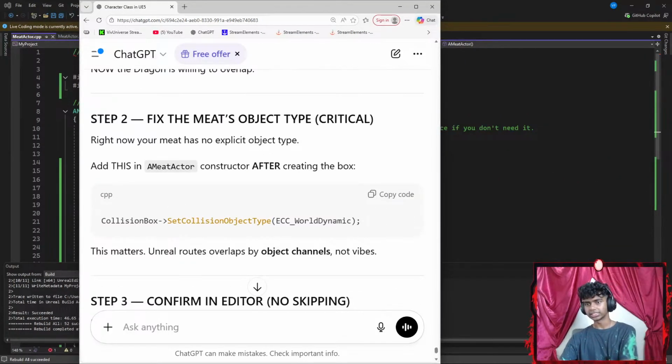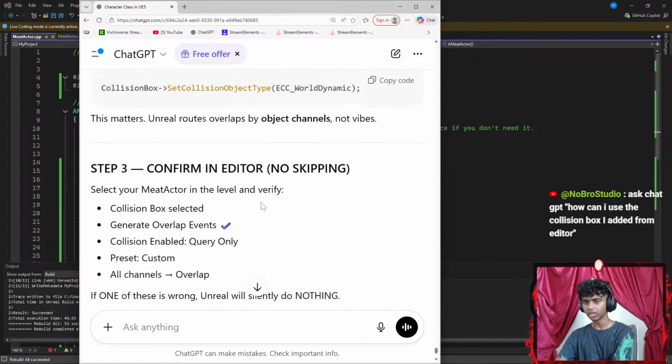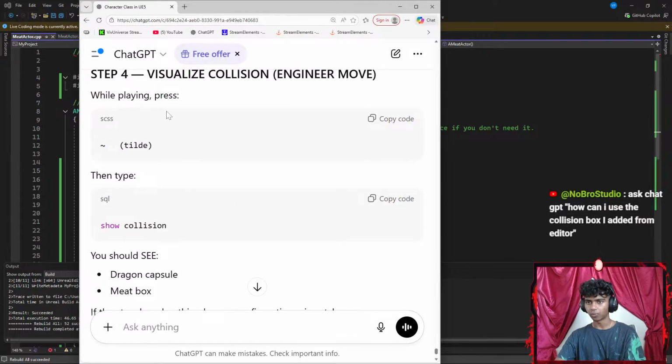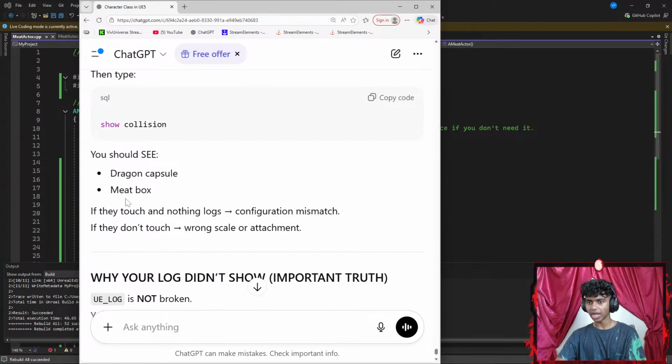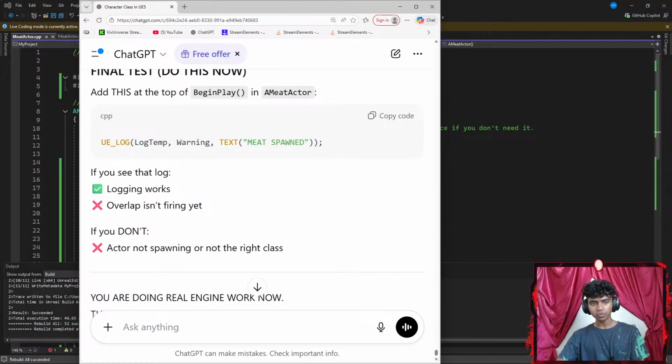Okay, so step 2, fix the meets is object type critical collision box. Okay, there we go, and that should fix this. Then while playing, press tilde, then type show collision. You'll see Dragon capsule meet box. Okay, I see. Ask ChatGPT, how can I use collision box I added from the editor?